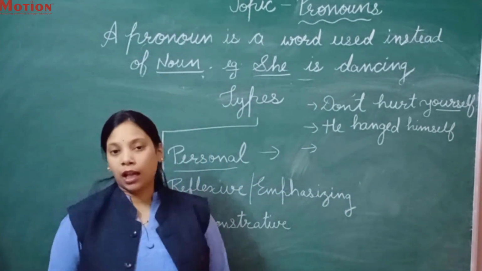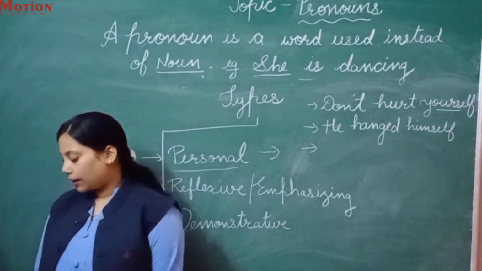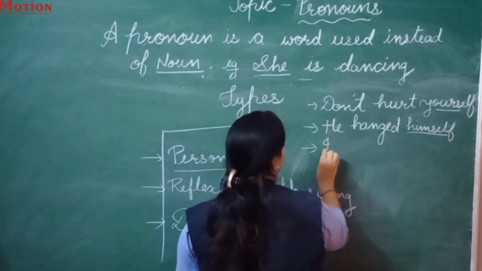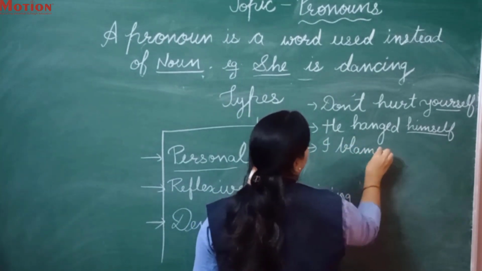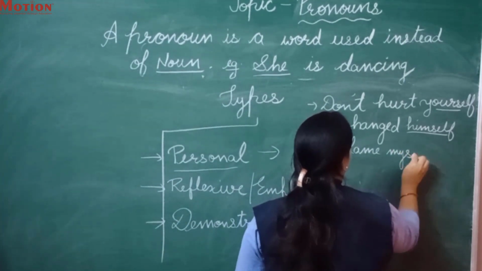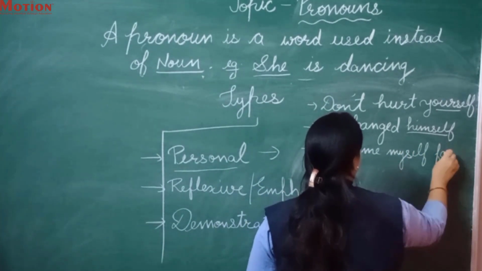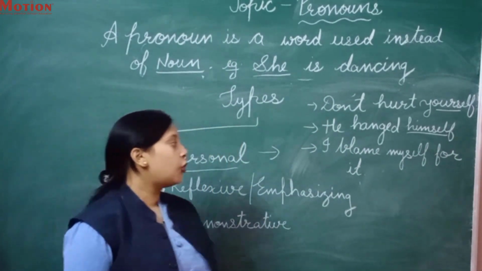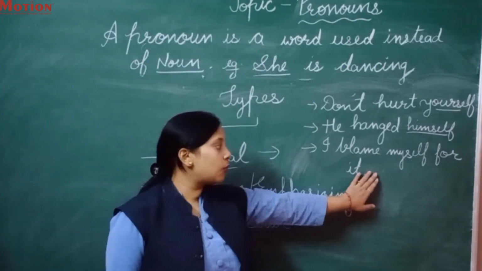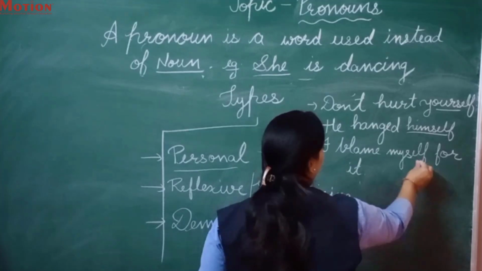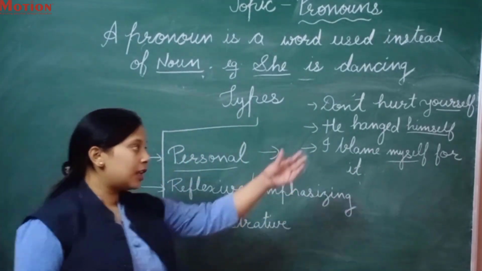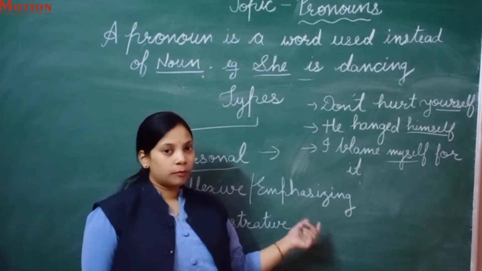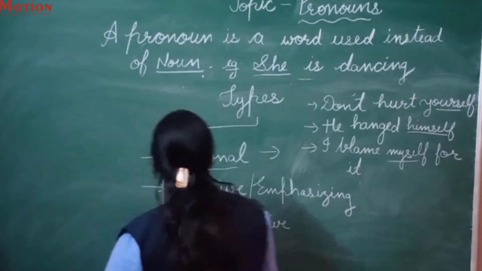He hanged himself. What is the reflexive pronoun in the sentence? Yes, himself. I blame myself for it. So what is the reflexive or emphasizing pronoun in this sentence? Yes, myself. So when we use self or selves after the pronoun, that is a reflexive or an emphasizing pronoun. Okay, next is demonstrative pronoun.